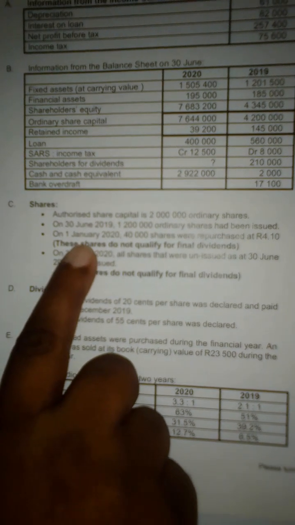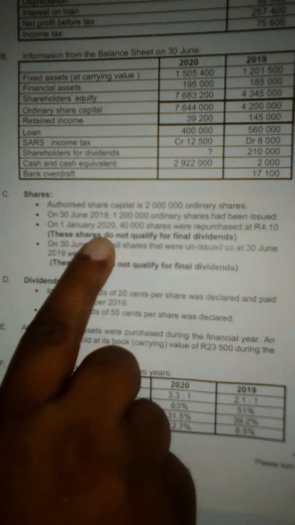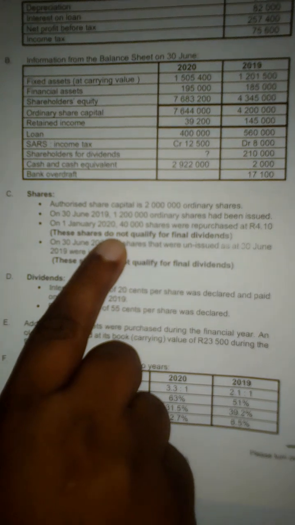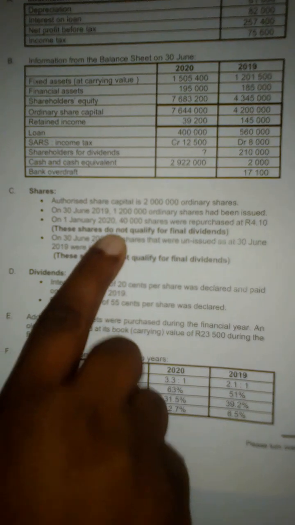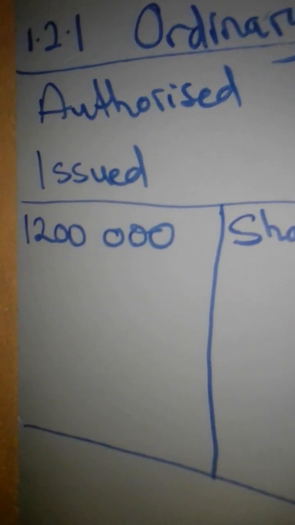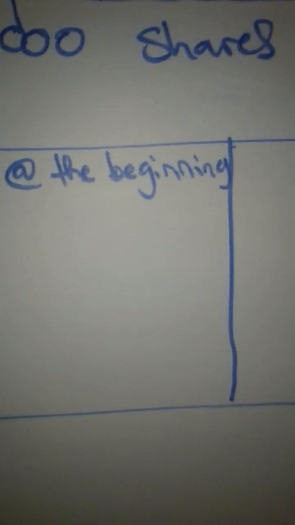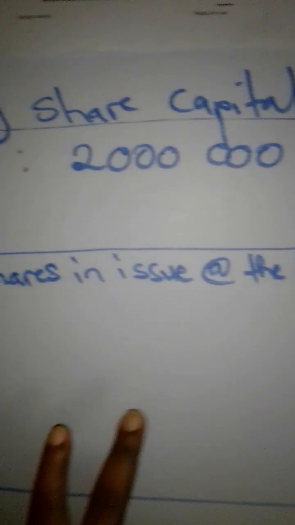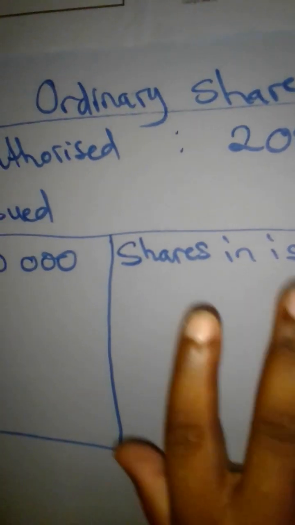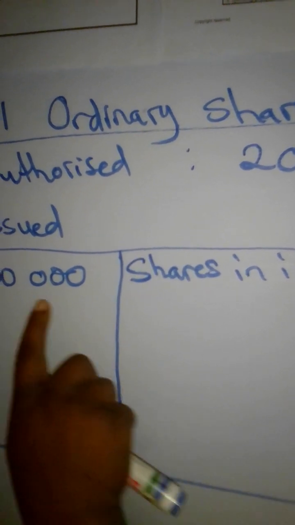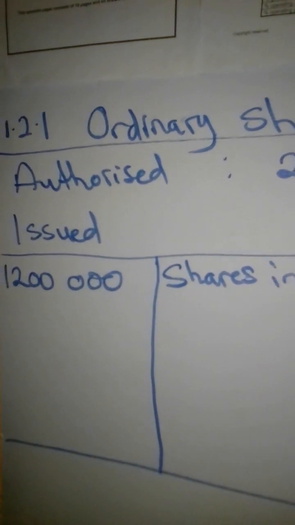Then they said on the 30th of June 2019, 1.2 million ordinary shares had been in issue. This is what I've also indicated, 1.2 million shares in issue at the beginning, but the amount is not given. Why did I write it like this? Because this is some of the information already contained in your answer book. They've given us the number of shares, but they did not give us the amount.